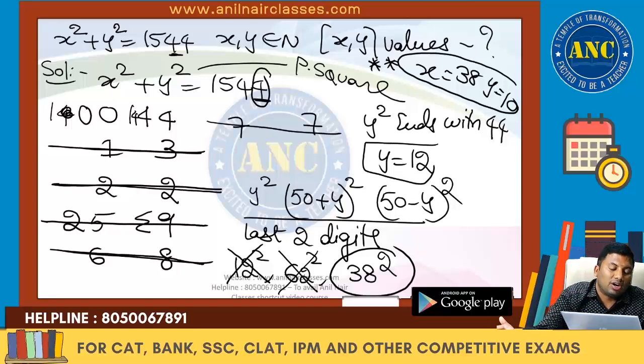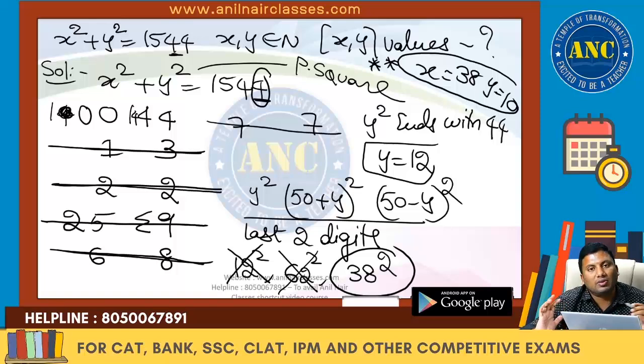5 and 9 is not possible because any perfect square ending with 5 has tens place 2: 5 square 25, 15 square 225, 25 square 625, 35 square 1225. Any perfect square ending with 9 has an even tens place. 9 plus 5 is 14, 1 carried, 1 plus even is odd. But according to the question, the tens place should be an even number. So the case that is possible is 0 and 4. Last two digits are 44.